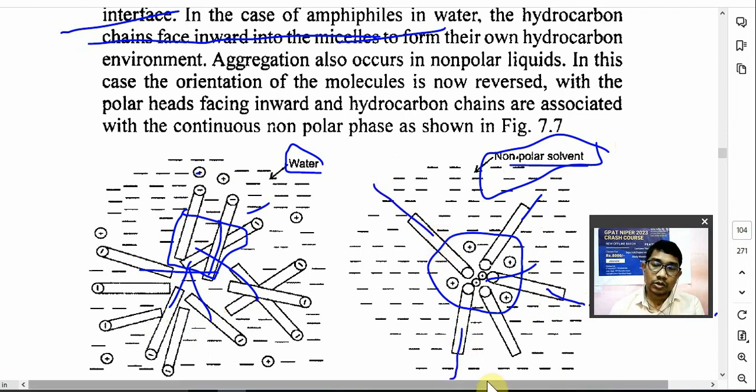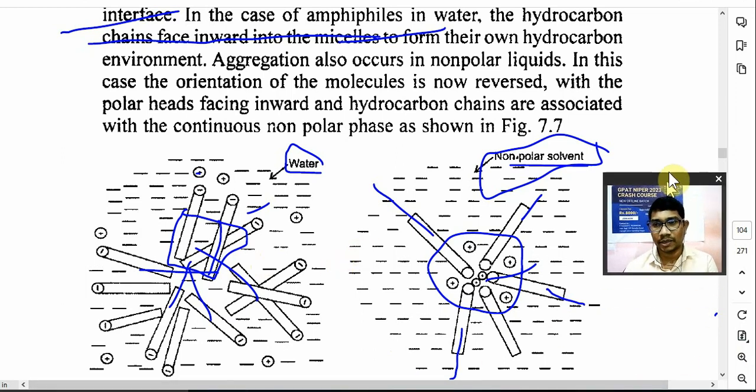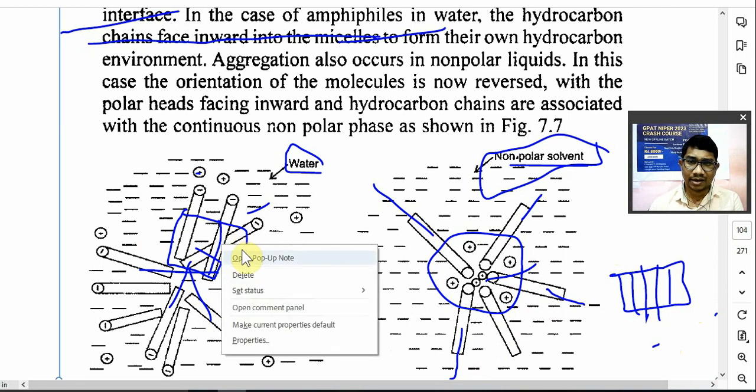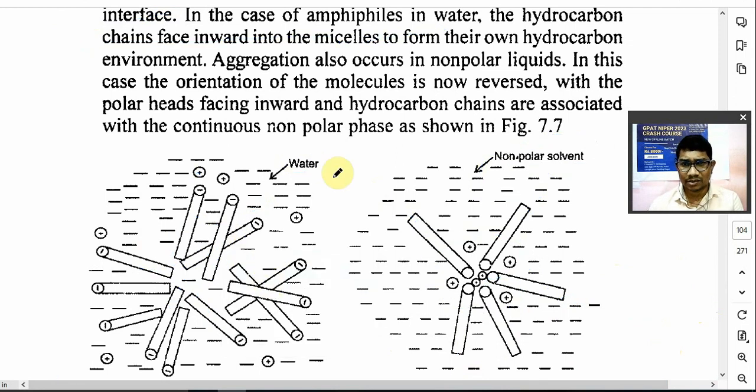So if you add a surfactant in water, initially it will be an individual molecule, but if you increase the concentration, what will happen? There is a formation of association, a formation of collection known as a micelle. Now the concentration of surfactant at which there is a formation of micelle is known as the critical micellar concentration. Micelle can form in the aqueous or polar solvent and also in the non-polar solvent.